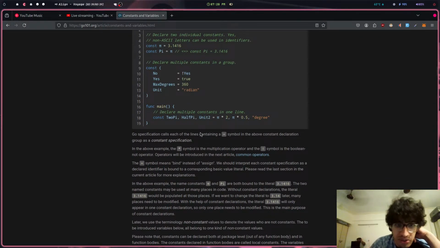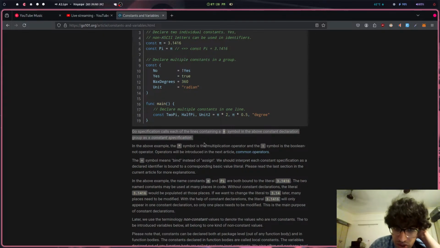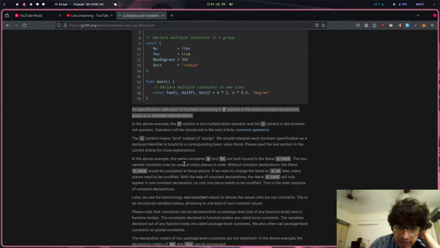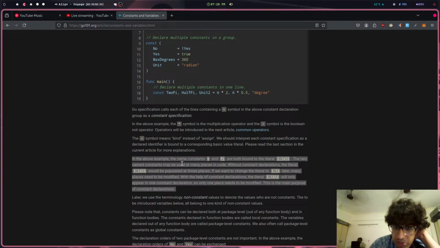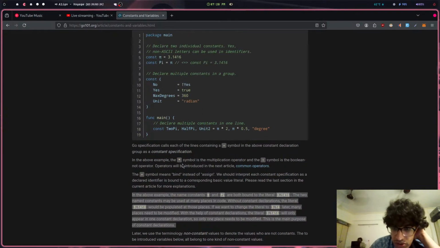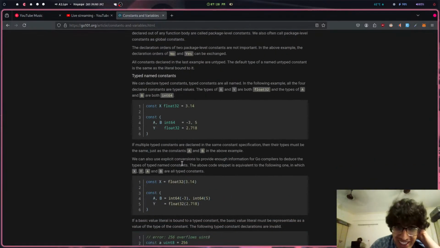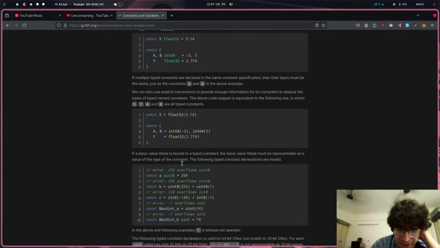Okay. So Go specification calls each of the lines containing equals to in the above declaration... Okay, cool. In the above example, the name constants pi and pi are both bound. The two constants may be used at many places in code without declaration. The literal blah blah. Okay, bro, understood. Relax. Let's continue.